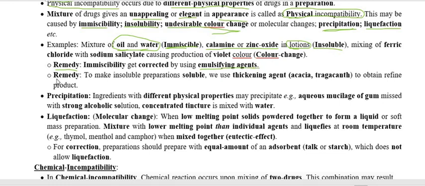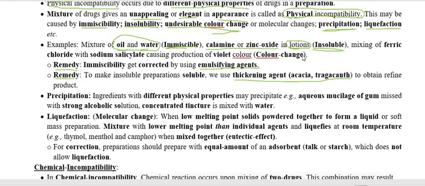These two are insoluble, and as a remedy to make it soluble, we put in a thickening agent, that is gum acacia or tragacanth, to obtain the refined product.